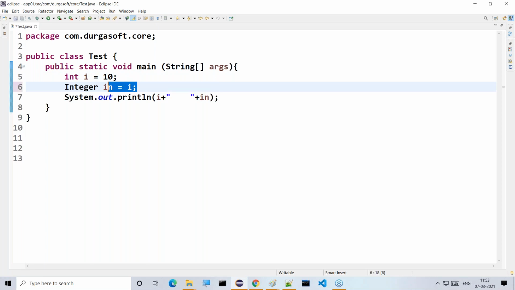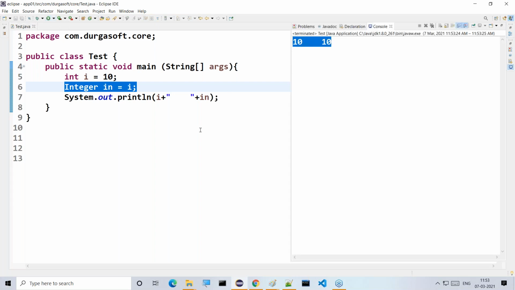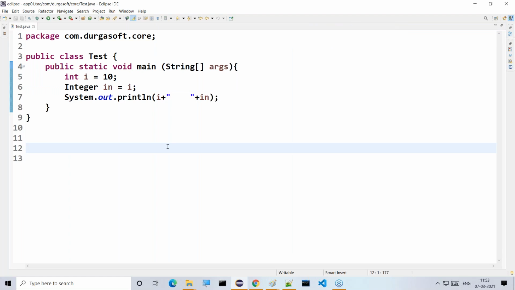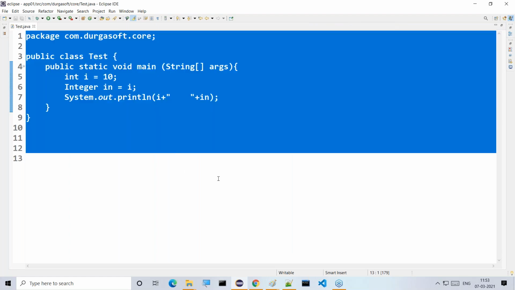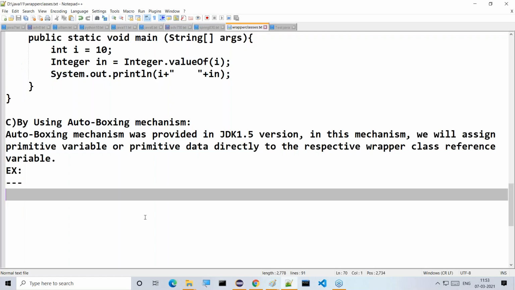Whenever we assign the int variable I to an Integer variable, the JVM will take the responsibility of converting that int value to an Integer value. The JVM will perform that type of conversion internally. Understand it clearly. This is the meaning of the auto boxing mechanism. Here we are getting 10 space 10. That's what we are getting now. That's okay, fine. This is one mechanism.